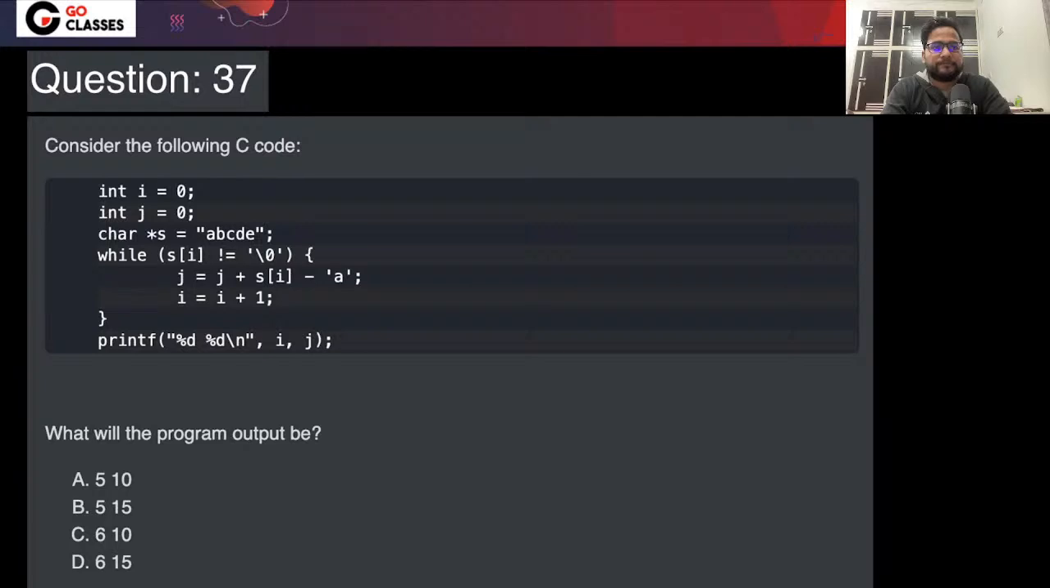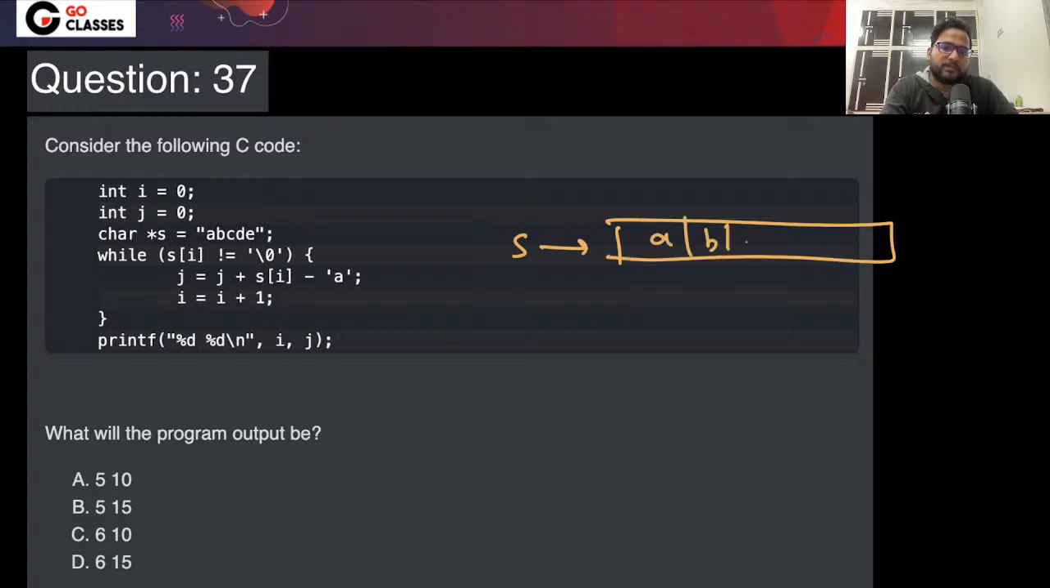Okay, now let's see this question. So S is pointing to A, B, C, D, E, and then there is a null, because this is double quotes, right? So there will be null, and this is a constant string. These things we have already discussed in our lecture. So basically this means A, B, C, D, E, and ending with null, right?